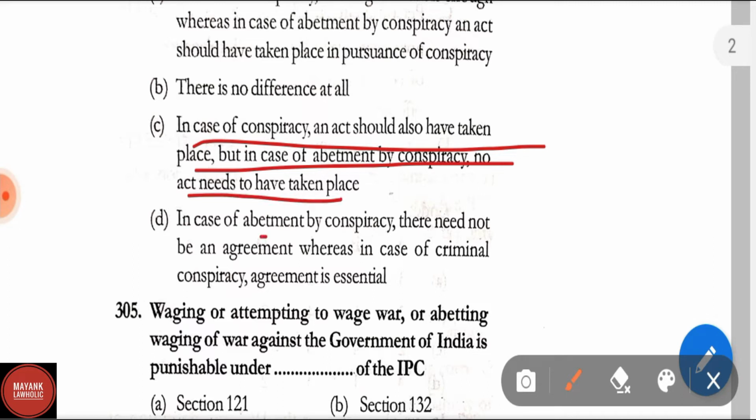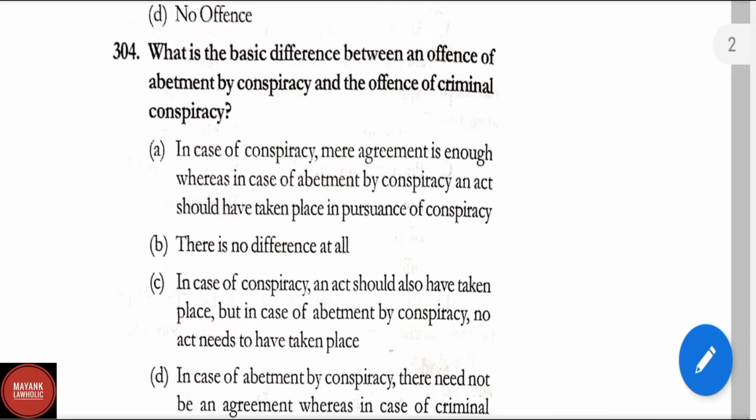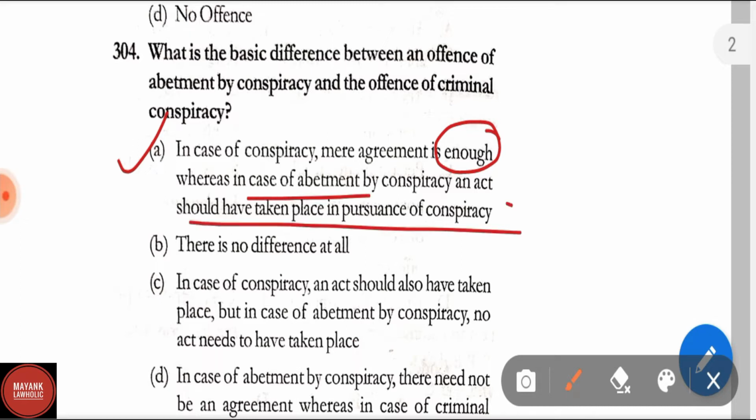Option D: in case of abetment by conspiracy there need not be an agreement, whereas in case of criminal conspiracy agreement is essential. The correct answer is option A, that is, in case of conspiracy mere agreement is enough, whereas in case of abetment by conspiracy an act should have taken place in pursuance of the conspiracy. This is the basic difference between the offense of abetment by conspiracy and the offense of criminal conspiracy.